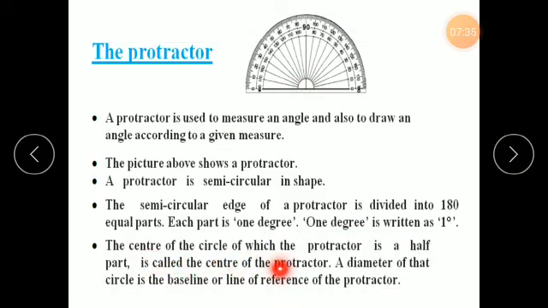The diameter of that circle is the baseline or reference line of the protractor. So this small line is called the baseline of the protractor, or line of reference. You have to keep your angle here and then you can measure it. Okay, so we will see how to draw an angle using this protractor in our next video. Thank you.